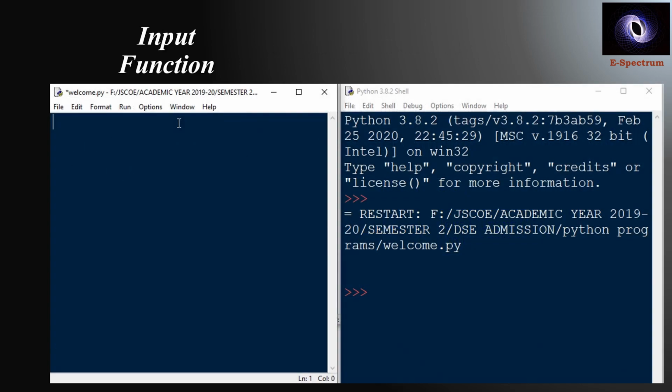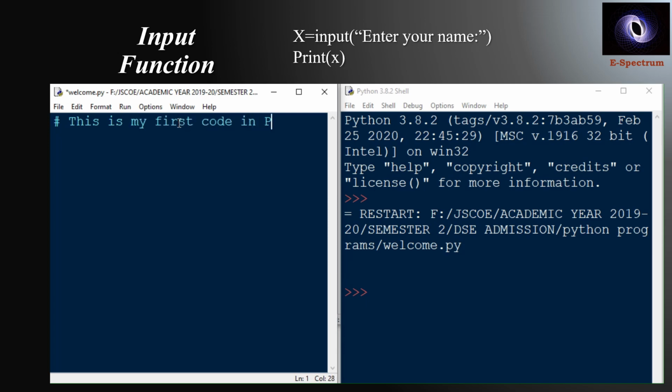Okay. With the input function, I want to enter the name and display it. So let us see how it is done. Let us see our first program in Python. How do we give comments in Python? It starts with the hash sign. So it will be hash, and you can write whatever statement you want. This is my first code in Python.